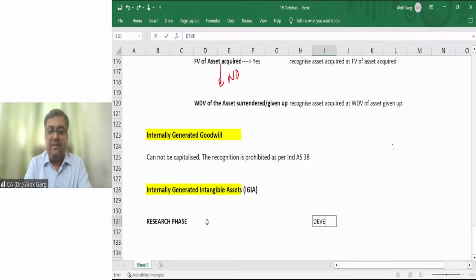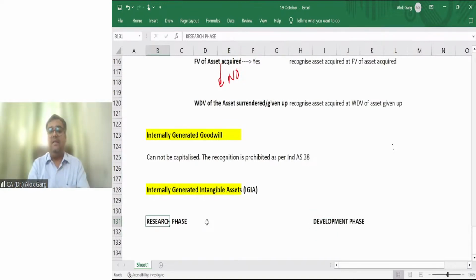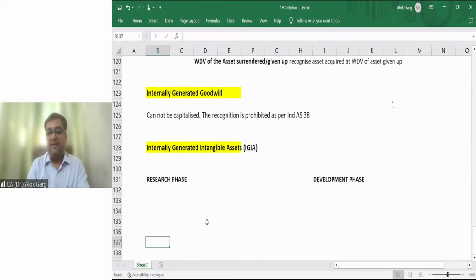Guys, although it is a very theoretical kind of thing, don't worry. I'll explain this very practically, and you will be able to remember this part. Okay? Just focus and concentrate on the session. There are two phases of internally generated intangible asset: research phase and development phase.